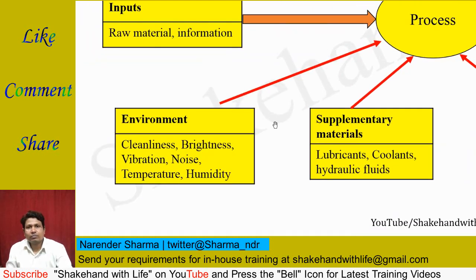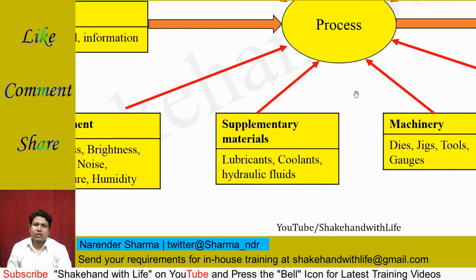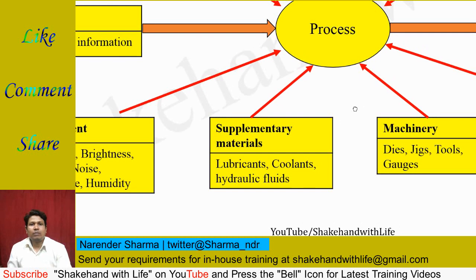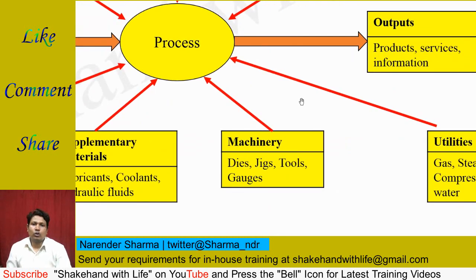Environment must be clean, with good brightness and lighting conditions, controlled vibrations, controlled noise, controlled temperature, and controlled humidity. Now the supplementary materials. What are the supplementary materials? This includes the lubricants, coolants, and hydraulic fluids for the machines that work in the production system and help to convert the input into output.